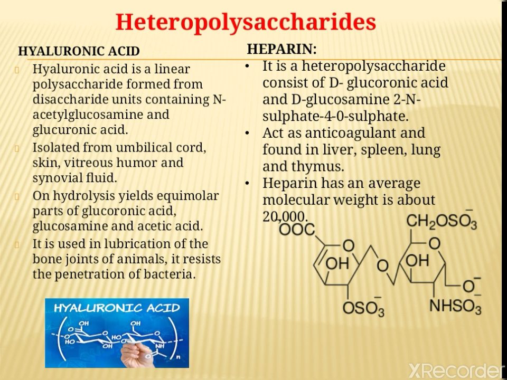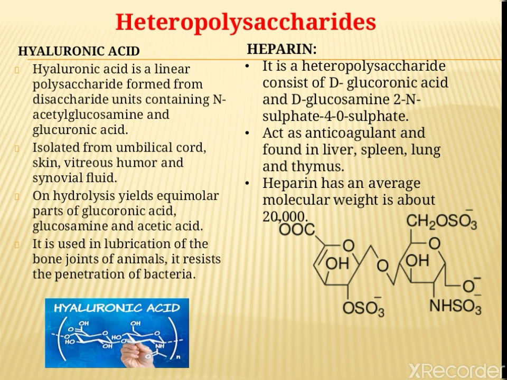Next we will see heteropolysaccharides. First is hyaluronic acid. Hyaluronic acid is a linear polysaccharide formed from disaccharide units containing N-acetyl glucosamine and glucuronic acid. It is isolated from umbilical cord, skin, vitreous humor and synovial fluid. On hydrolysis, hyaluronic acid yields equimolar parts of glucuronic acid, glucosamine and acetic acid. It is used in lubrication of the bone joints of animals. It resists the penetration of bacteria.